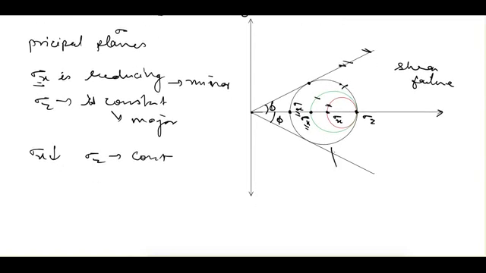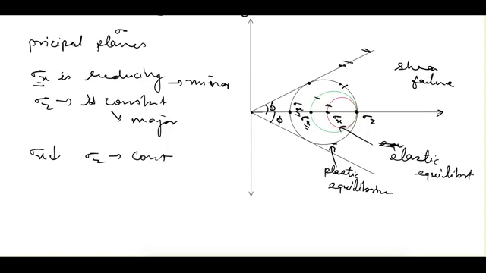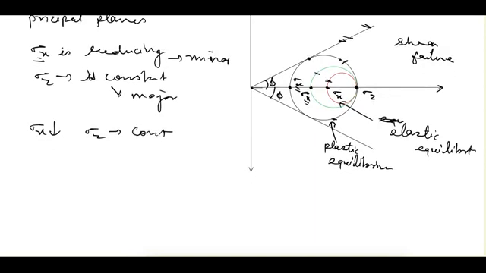Now how can we know that? One more thing here is, this circle is the case of plastic state of plastic equilibrium, whereas these smaller circles are the case of elastic equilibrium. So how can we find this sigma x when this Mohr circle touches the strength envelope?